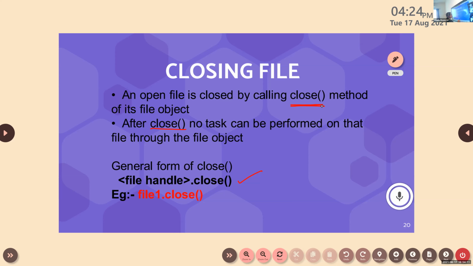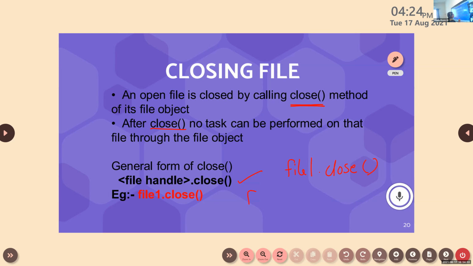We have learned that after opening a file, whatever we have to do, we do with the help of this file object or file handle. If we want to close a file, we first mention the file object. Here, file 1 is the file object. Then we use the close function.